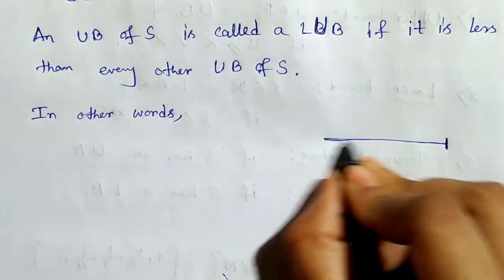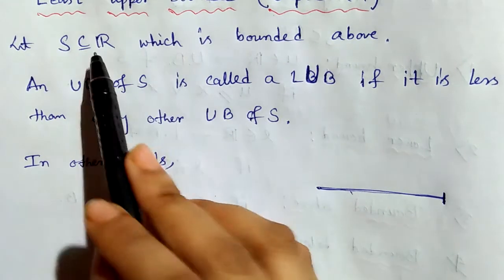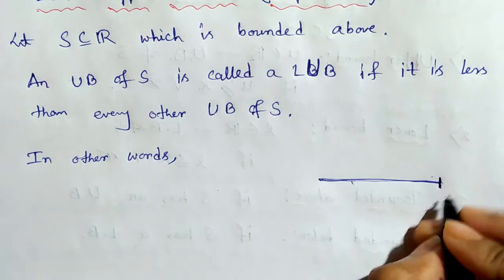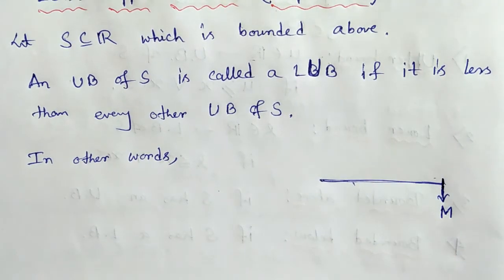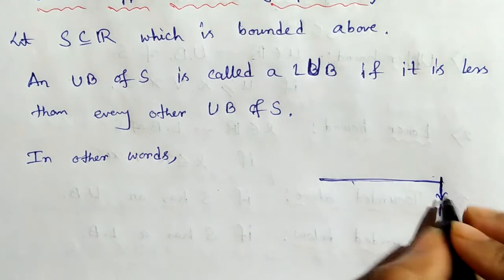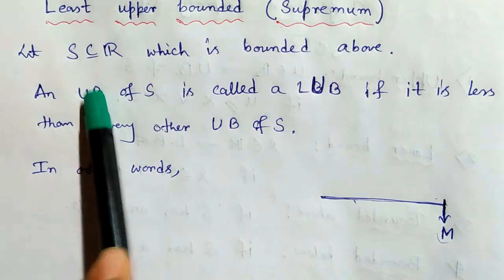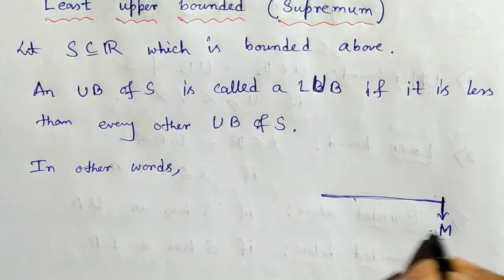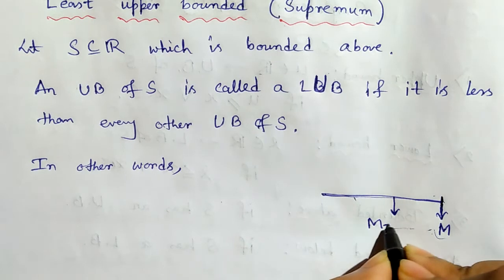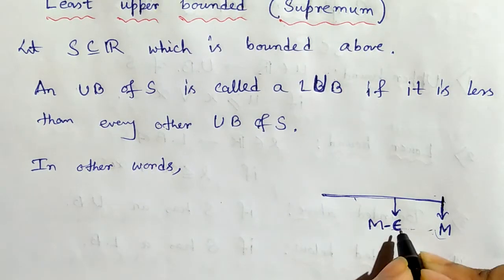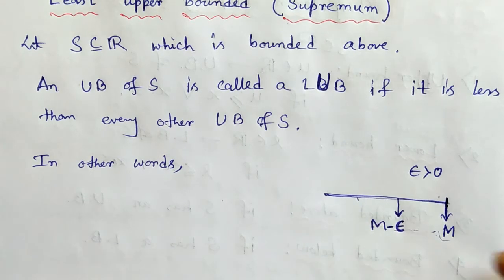Suppose this denotes the whole set S, and since S is bounded above, suppose this is an upper bound M. Then M is called the least upper bound or supremum of S if we slightly shift M to the left side, M minus epsilon, where this epsilon is a positive length, that is epsilon greater than 0, any arbitrary positive number.